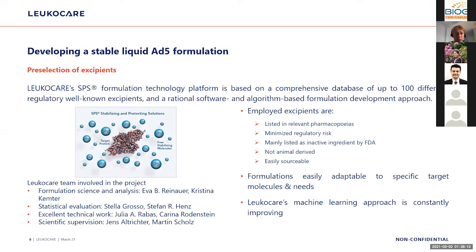Here is the first project I would like to present today, a stable liquid adenovirus serotype 5 formulation. The pre-selection of excipients was done from our technology platform's comprehensive database that employs about 100 different excipients, which are typically listed in the pharmacopoeias and are well known.